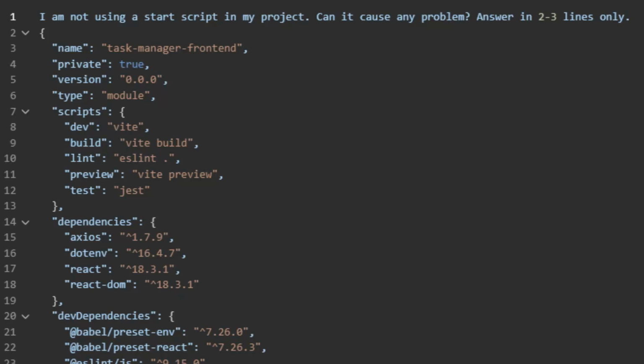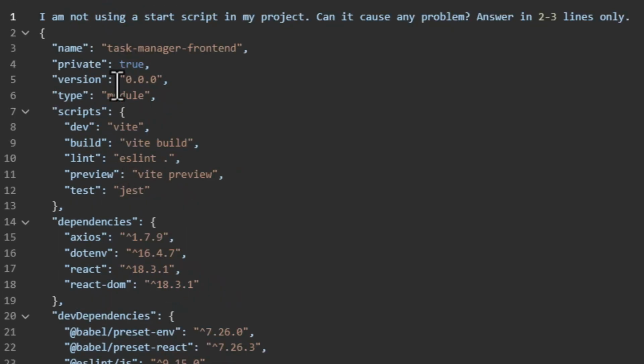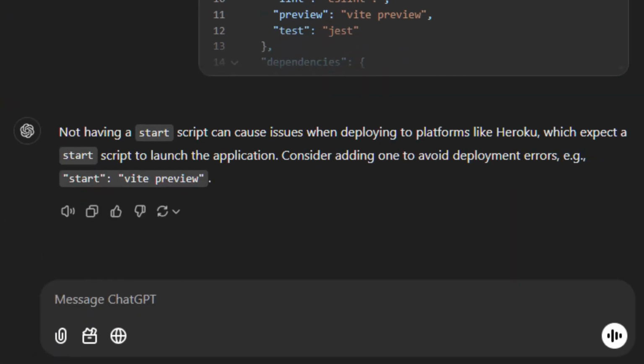Note the important bit is that this package definition file I'm pasting in the prompt has a bunch of sections, including scripts, dependencies, and dev dependencies. And I am asking about a missing script in the scripts section. The answer doesn't matter at this point. Okay, time to throw a curveball at ChatGPT. What about depths? Let's see what happens.